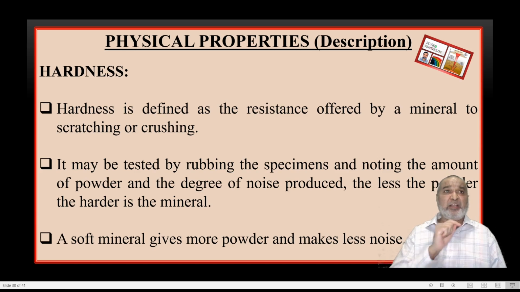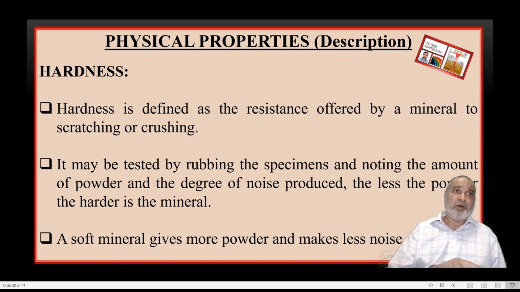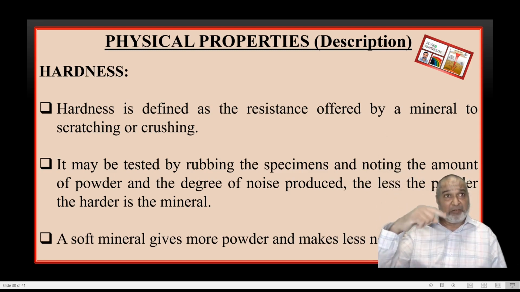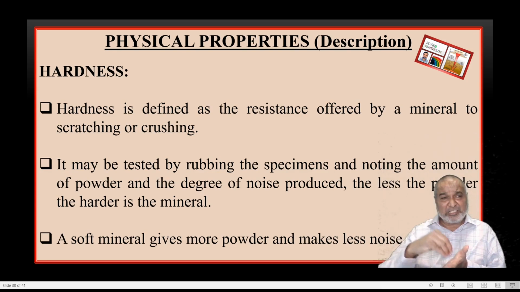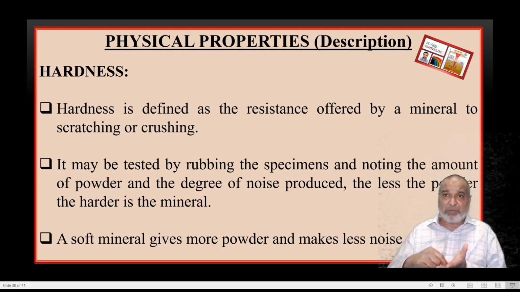A softer mineral will give you more powder, less noise, and as the noise goes on increasing, hardness will increase. But the streak plate's resistance has already been fixed. That is 6. If the mineral is more than 6, if you rub it on that, you are going to get the powder of the streak plate.